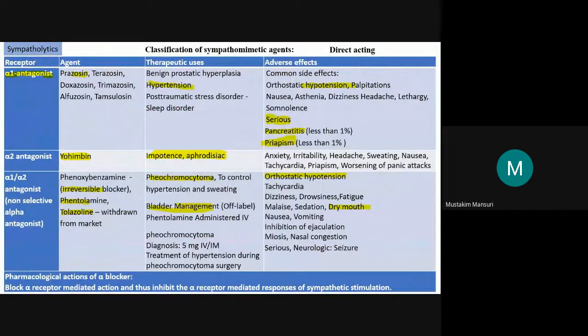I think this bombardment is enough for the day. The remaining topic we will discuss in next class. If you wish, then I can continue.